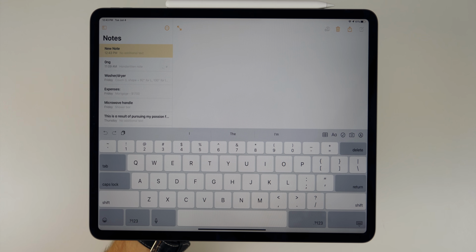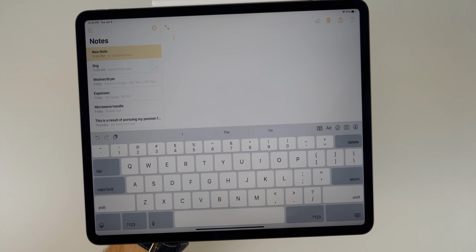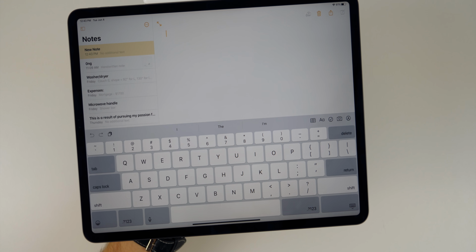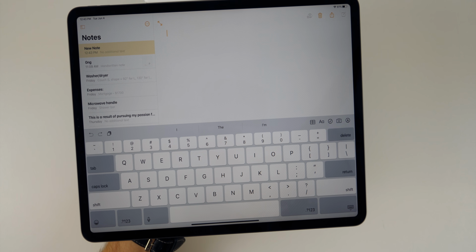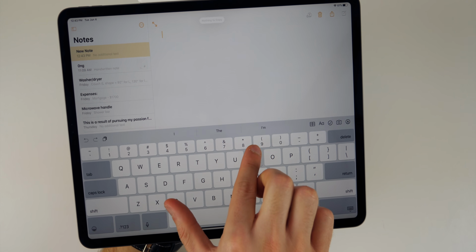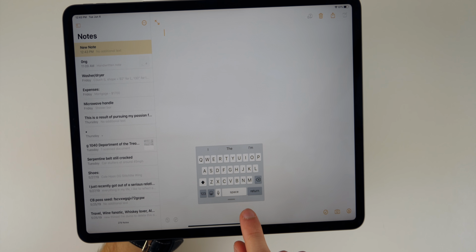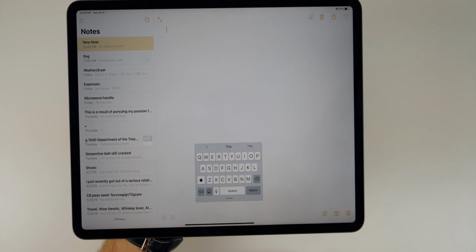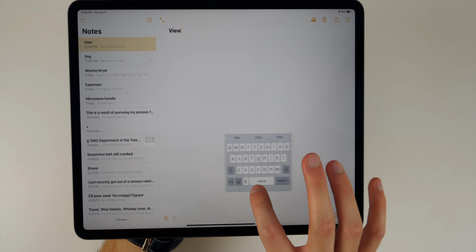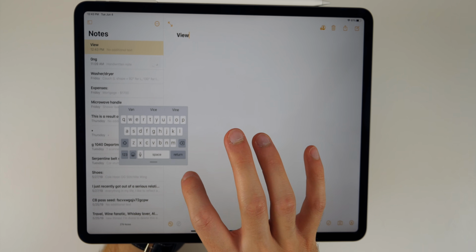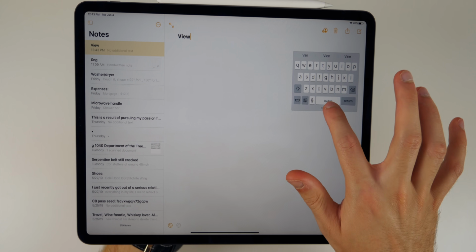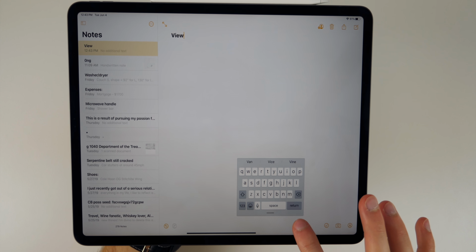Now, when it comes to the keyboard on the iPad, you guys know that the iPad keyboard is pretty large and it can be a little bit hard to type fast on sometimes. But with iOS 13 and iPadOS 13, you can now pinch the keyboard to make it small, just like the size of like an iPhone keyboard. And you can actually move it around too. If you go to the bottom right there, you can drag it around the screen and put it wherever you want. There's no placeholder. You can literally put it wherever you want on the screen, which is really cool.